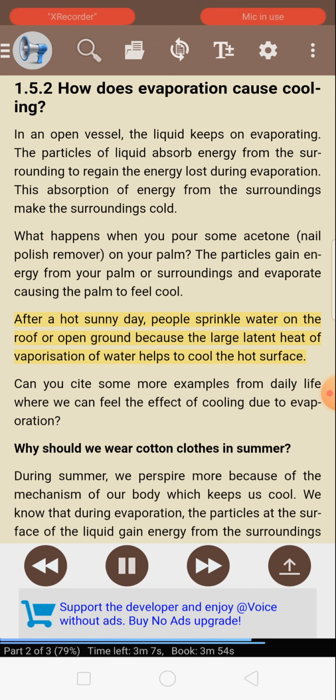After a hot sunny day, people sprinkle water on the roof or open ground because the large latent heat of vaporization of water helps to cool the hot surface. Can you cite some more examples from daily life where we can feel the effect of cooling due to evaporation? Why should we wear cotton clothes in summer?